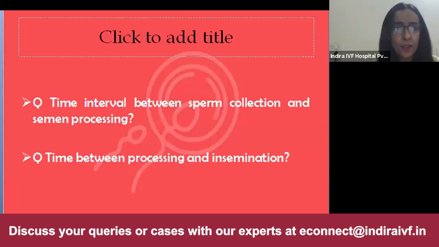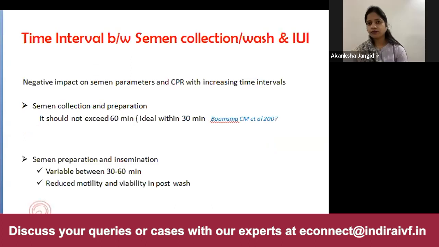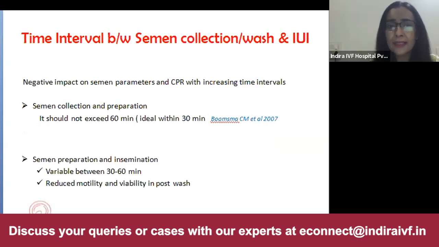Yes, rightly said, Dr. Akanksha. First of all, the semen collection should be as near to the lab as possible. If the patient is anxious, there is performance anxiety, and he wants to get the sample from home, then we have to take few precautions. The semen specimen should be delivered to the lab within 1 hour of collection. It should be protected from extremes of temperature and from sunlight. And the time interval between semen collection and preparation should not exceed 60 minutes. Ideal is within 30 minutes.